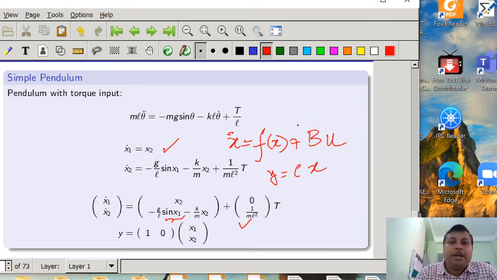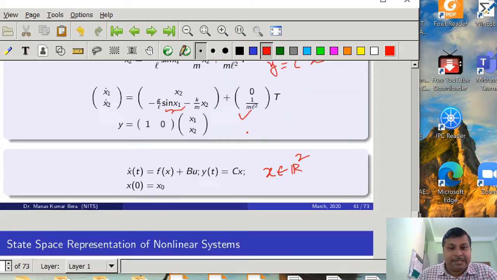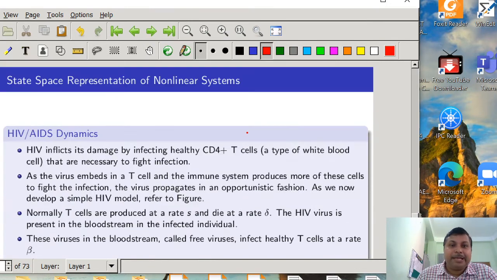Fortunately, for this special system B is a constant matrix, but it can happen that instead of the B matrix you will get a g which is a function of x, which we will see immediately in the next example. So as a next example we have taken the HIV dynamics.